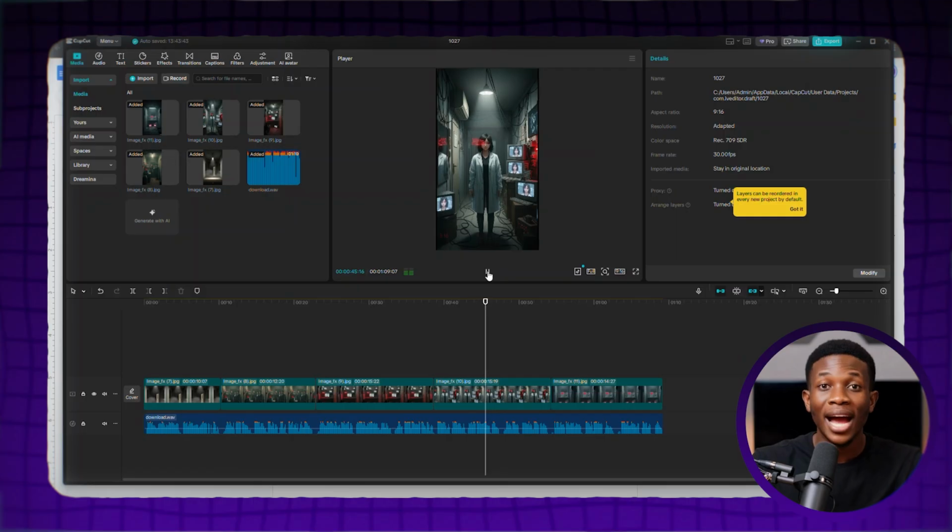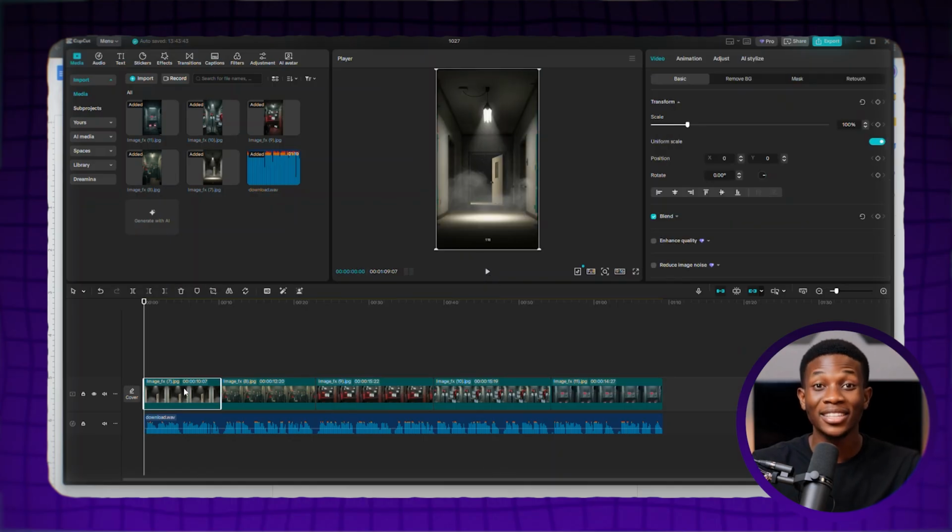Once that's done, you need to add keyframes to your video. Keyframes are simple elements that will take your image from looking completely static to being animated. To add keyframes, simply go to your first image scene, take your playhead to the start and click the image. Then go to this section here where you see Transform. Click on the diamond-shaped button. This allows you to add a keyframe to the start position of your video.